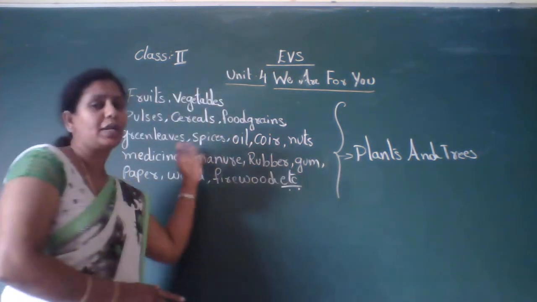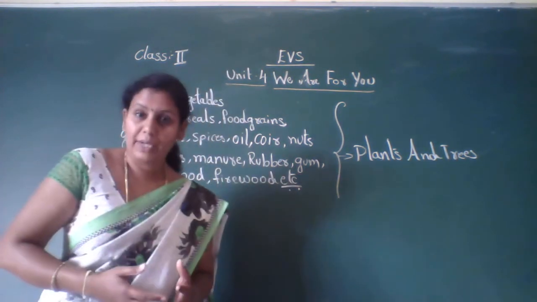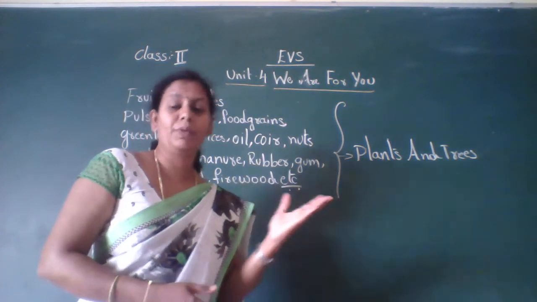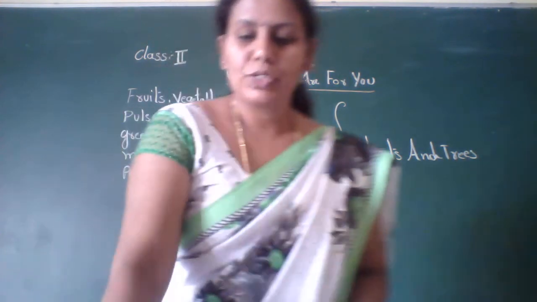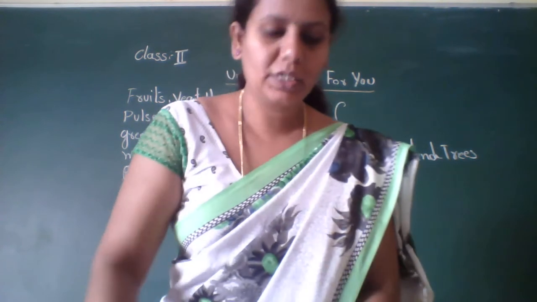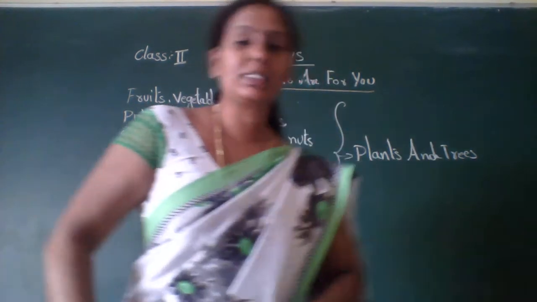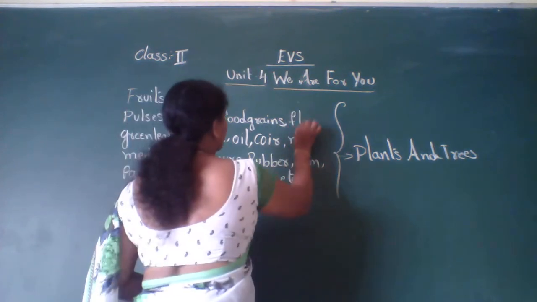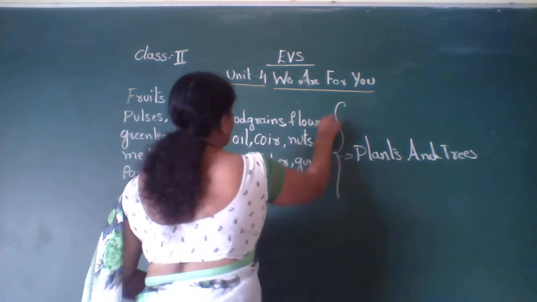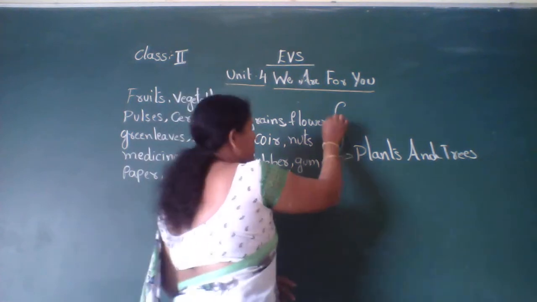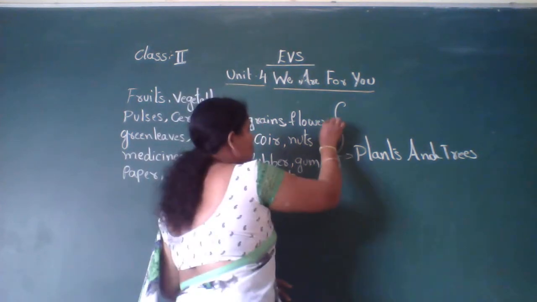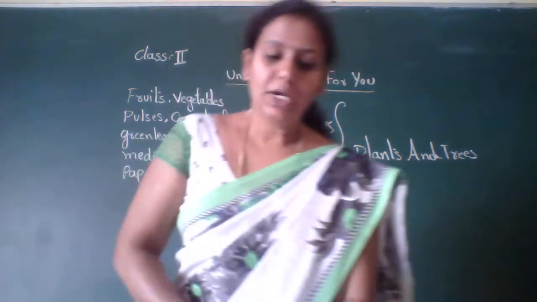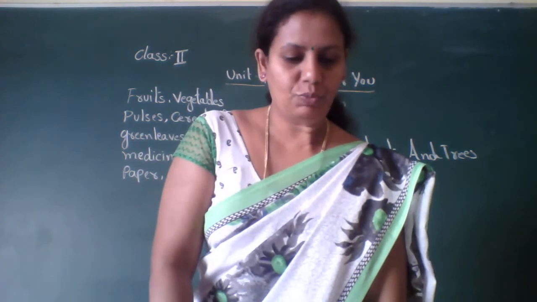So all these things we get from different parts of a plant, isn't it? I already taught you in the previous lessons. So we also get flowers, fruits, vegetables, leaves, etcetera. You can write flowers also here. All these things we get from plants and trees. And we have finished the textbook activities also.